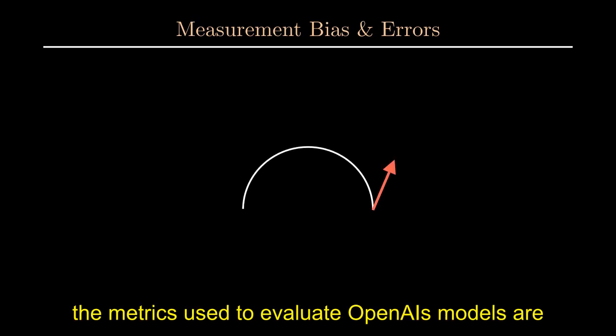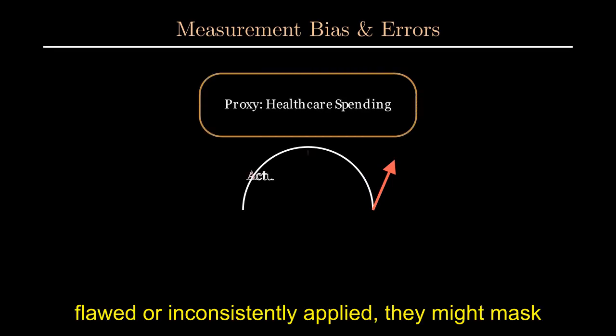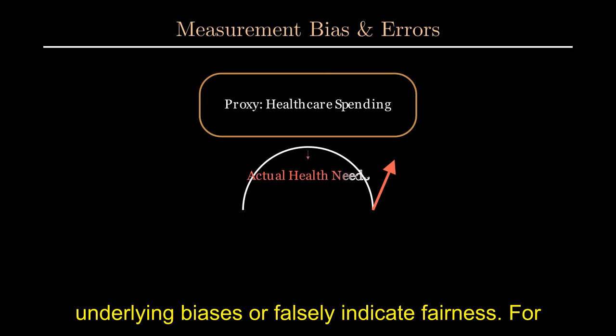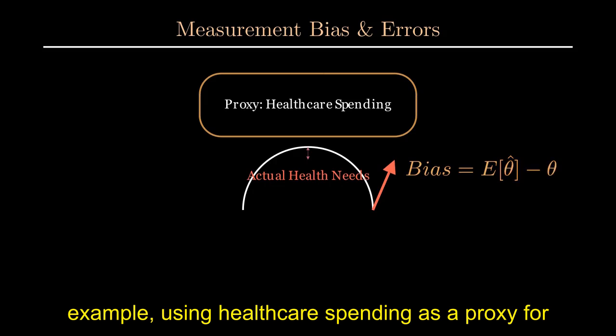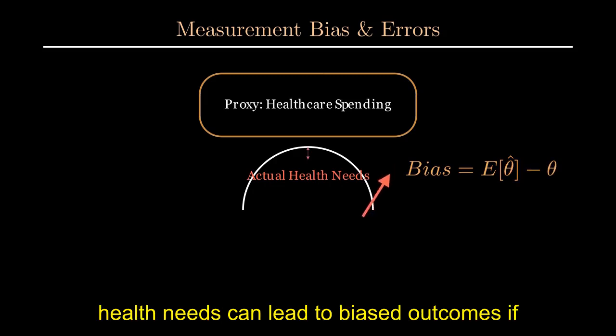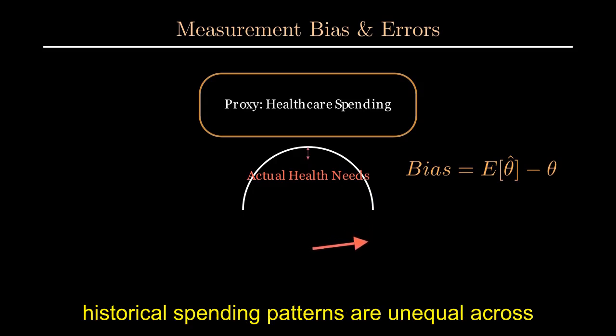If the metrics used to evaluate OpenAI's models are flawed or inconsistently applied, they might mask underlying biases or falsely indicate fairness. For example, using healthcare spending as a proxy for health needs can lead to biased outcomes if historical spending patterns are unequal across demographics.